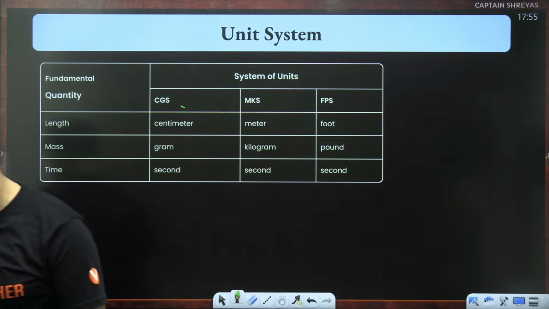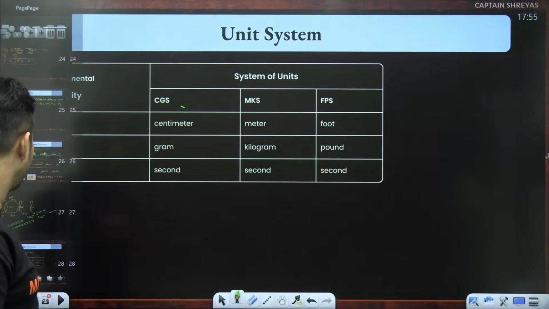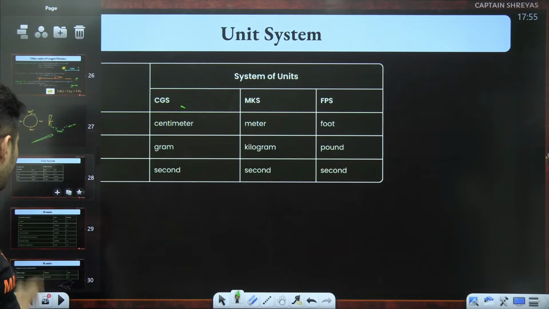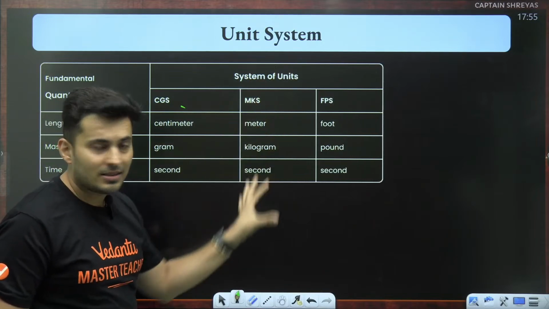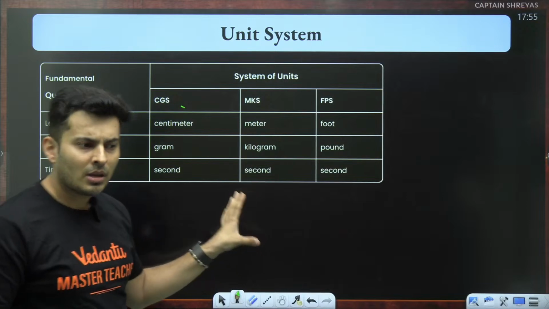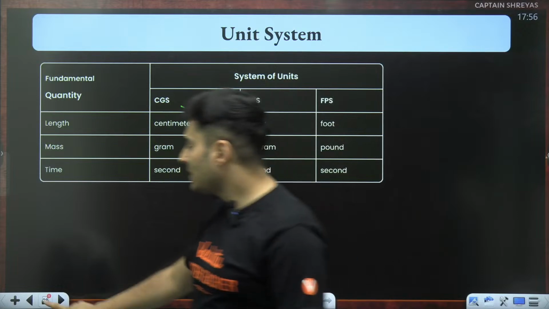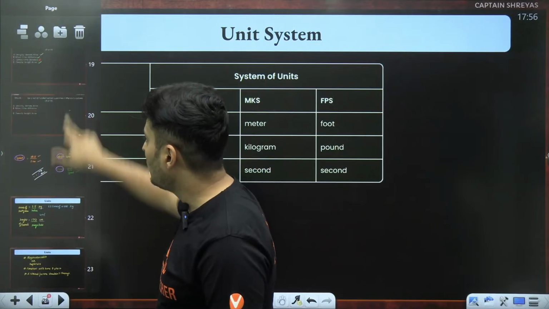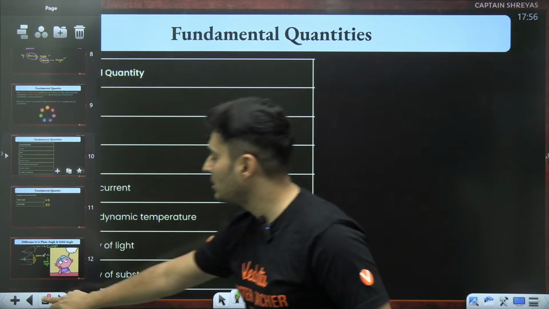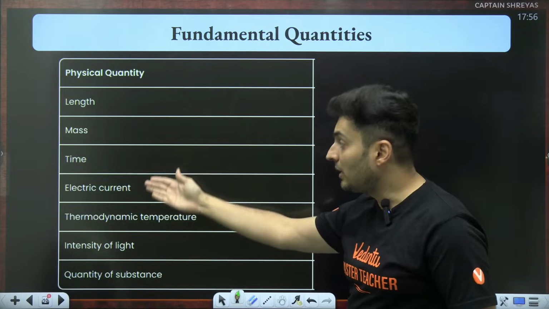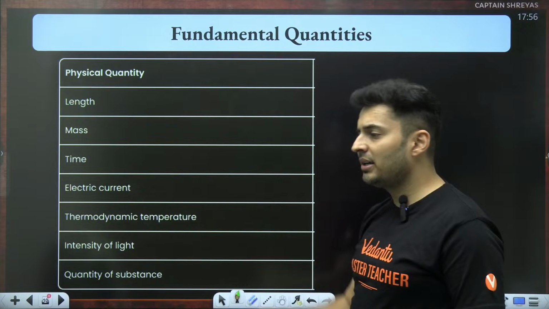Got it? Awesome. Now that you understand what these systems are, and we are mainly going to use these MKS units, your next question will be, sir, you just took length, mass, and time. Just some time back, you told me there are more fundamental quantities. In fact, there are 7 fundamental quantities. You just told me length, mass, time. Then there is electric current, thermodynamic temperature, light intensity, and quantity. What is the unit of them?